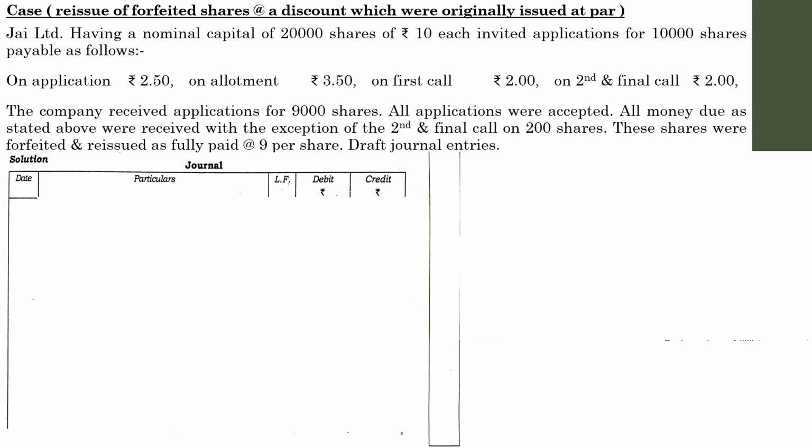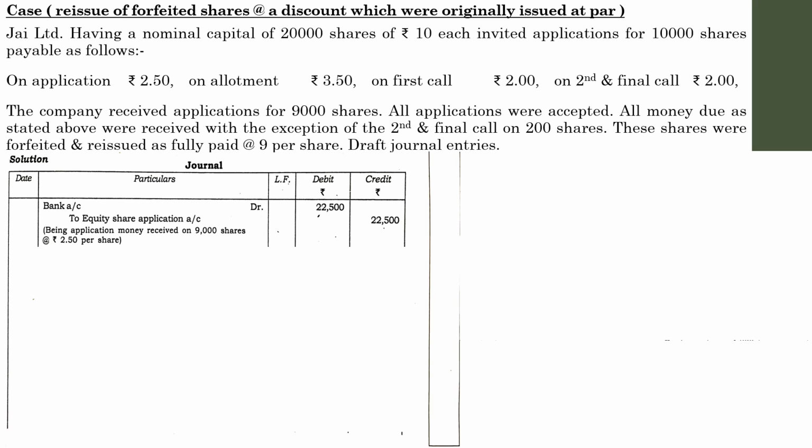We will begin with the receipt of application money. Remember how many shares you have to consider, whether it is 20,000 or 10,000 or 9,000. You have to consider the actual amount received on applications received from the public. 9,000 shares were applied for by the public. So for that number of shares only you have to find the total amount of each of these installments. So first one, the amount of application money received. Bank account debit to equity share application account, 9,000 into 2 rupees 50 paise.